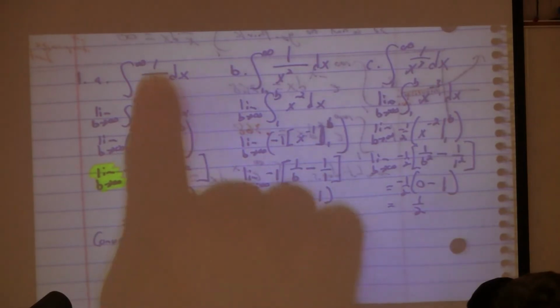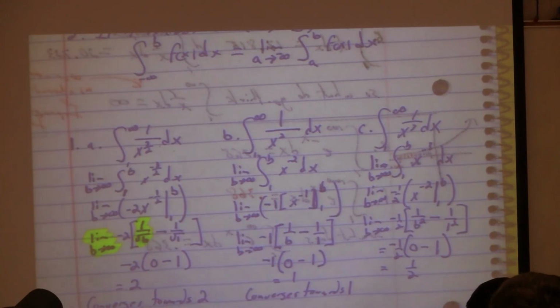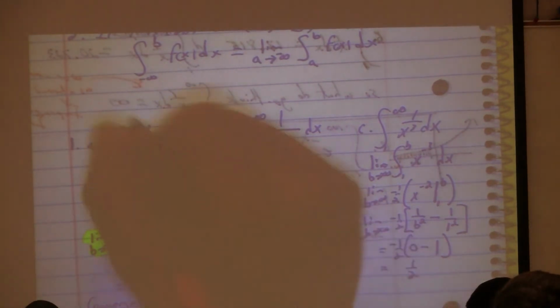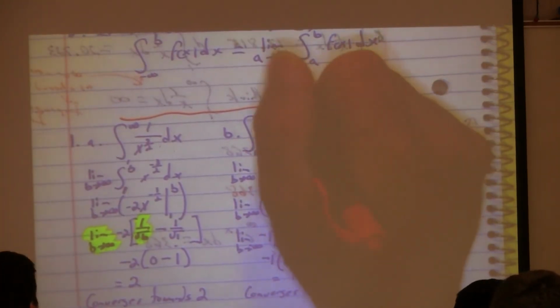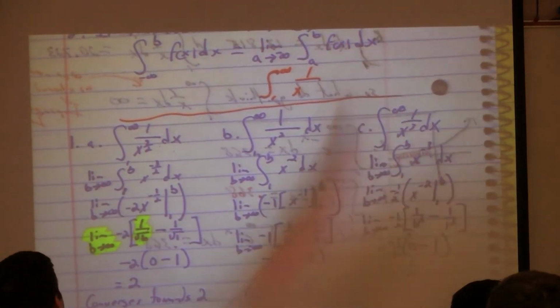What do you notice about each of these functions? Are they all kind of written in the same form? Yes. What form are they written in? 1 over x to the n. Okay, cool, I like that. I want to use a different letter though.